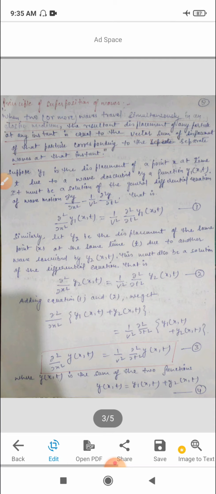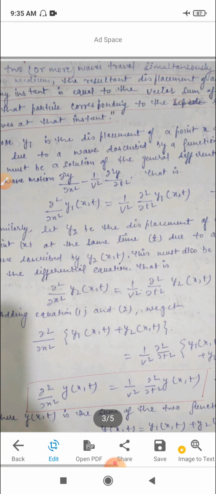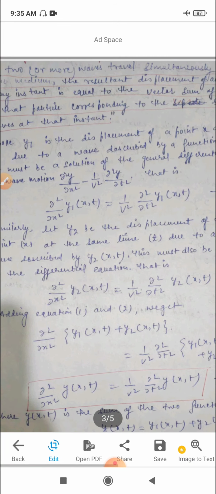Now the derivation of the principle of superposition of waves. Suppose y1 is the displacement of a point x at time t due to a wave described by a function y1(x, t).